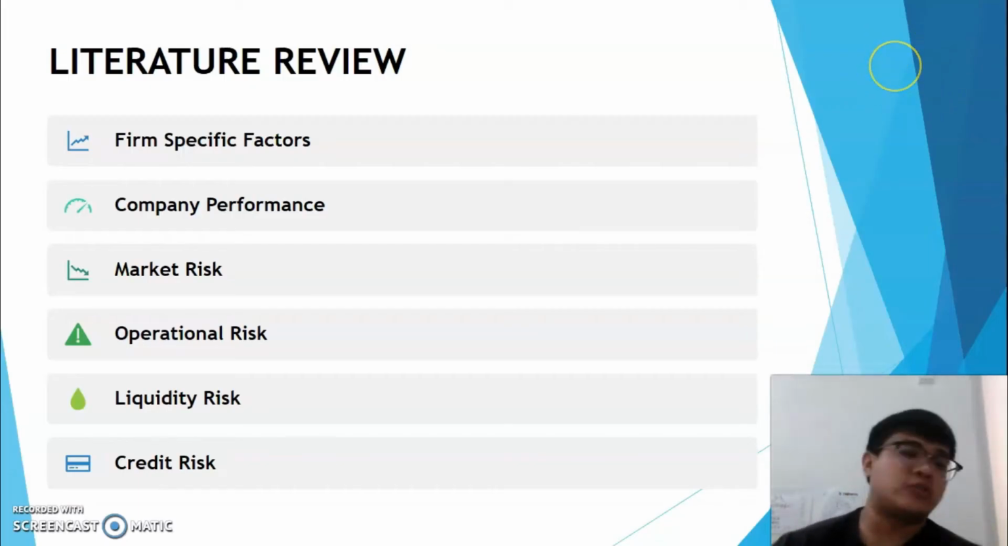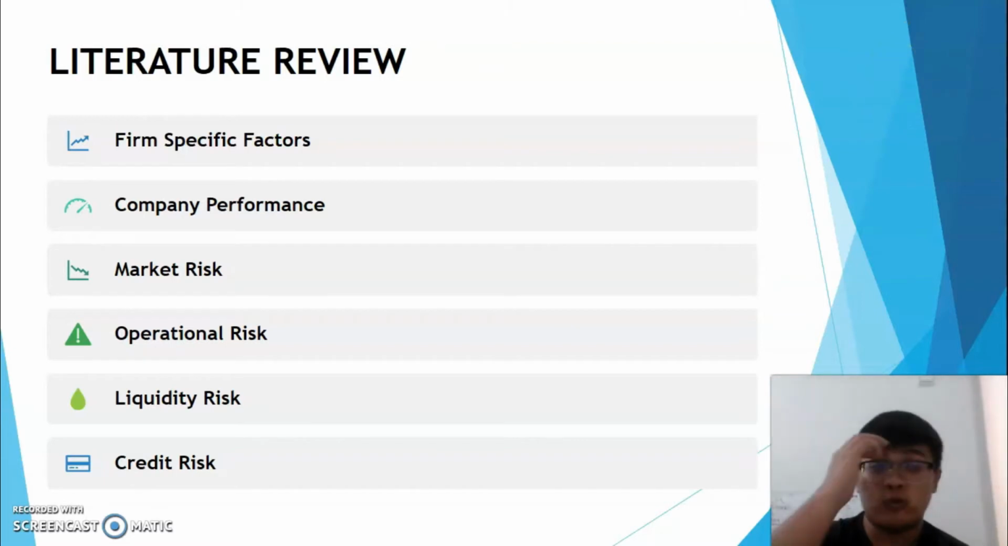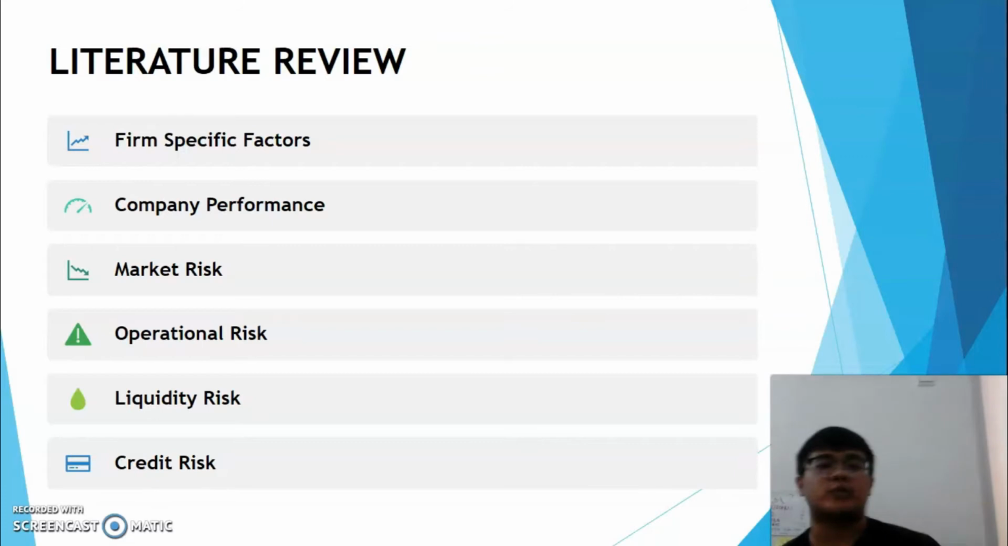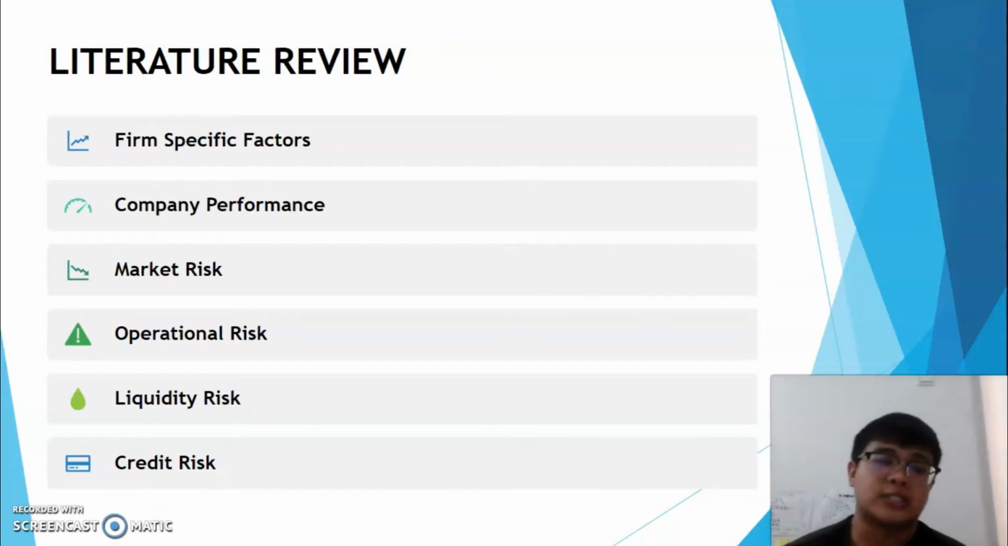So we come to the literature review. There are a few firm-specific factors. The first is company performance. The second is market risk. The third is operational risk, then liquidity risk, and the last one is credit risk.